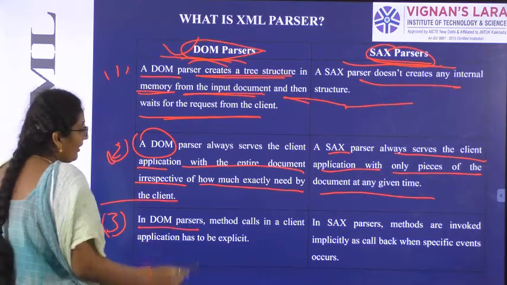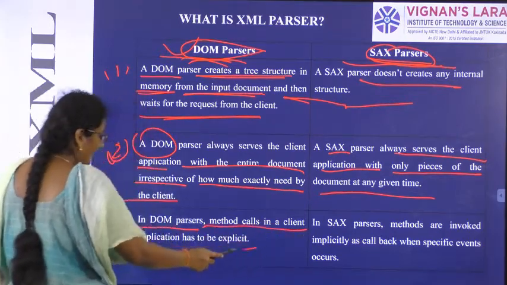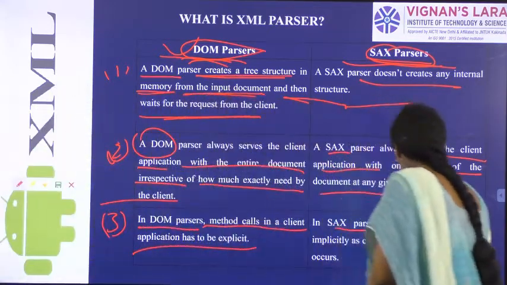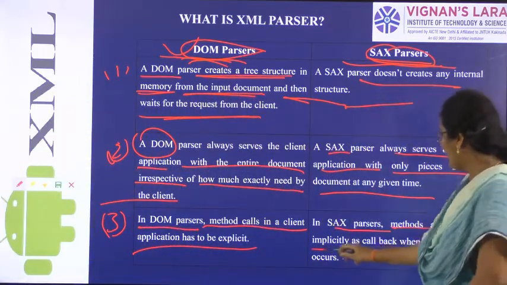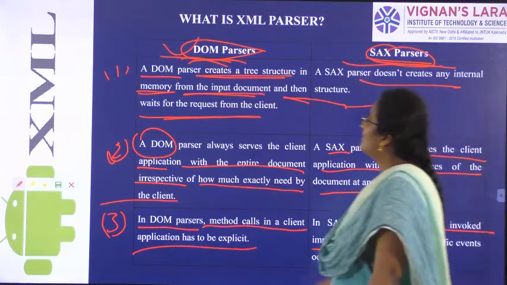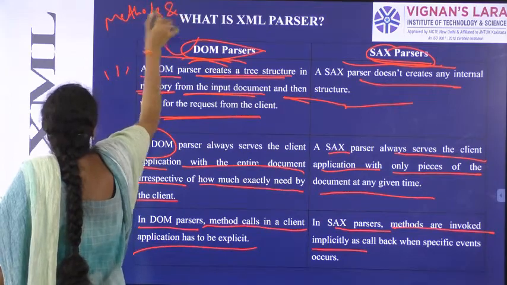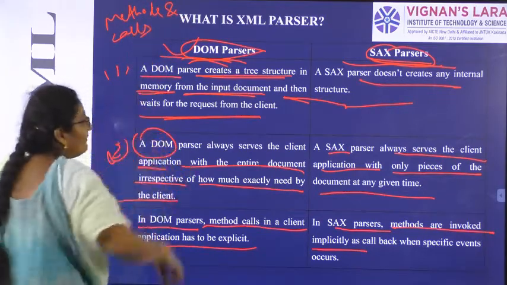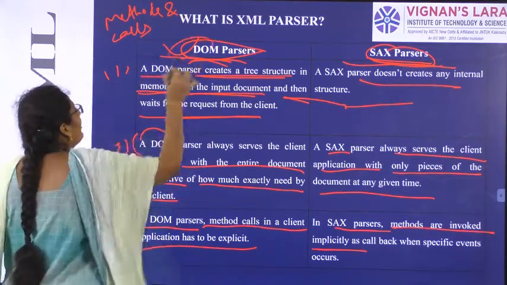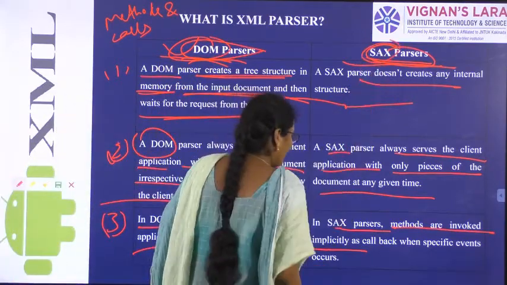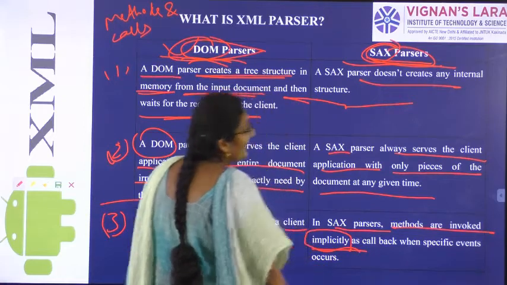So the third point: in a DOM parser, method calls in a client application have to be explicit, whereas in SAX parsers, method calls are invoked implicitly. Methods and calls, you know from any programming language. In DOM, these methods and calls are explicit. In SAX, these methods and calls are implicit.